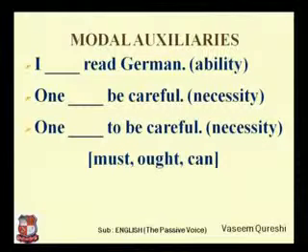The second two sentences, one, must be careful. Must is used to indicate necessity. Ought is also used to show the same thing, but after ought you have to write to. So when there is to be careful, you have to write ought, and once when you find no to, that is be careful alone, you have to write must. The second sentence has the answer must, and the third sentence will have the answer ought. So one must be careful, one ought to be careful, right?